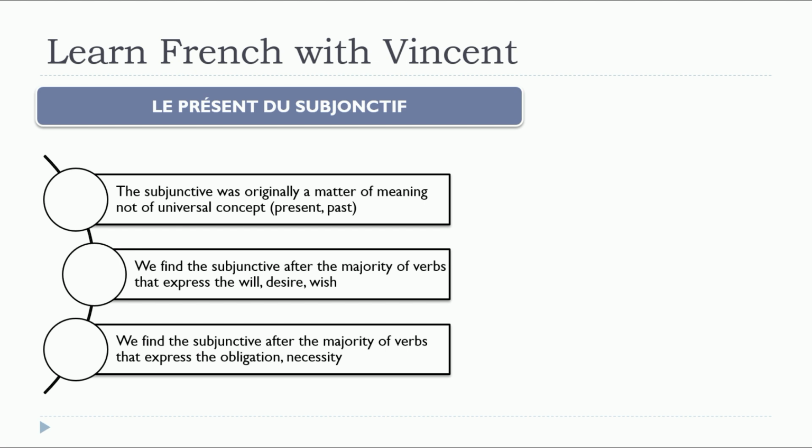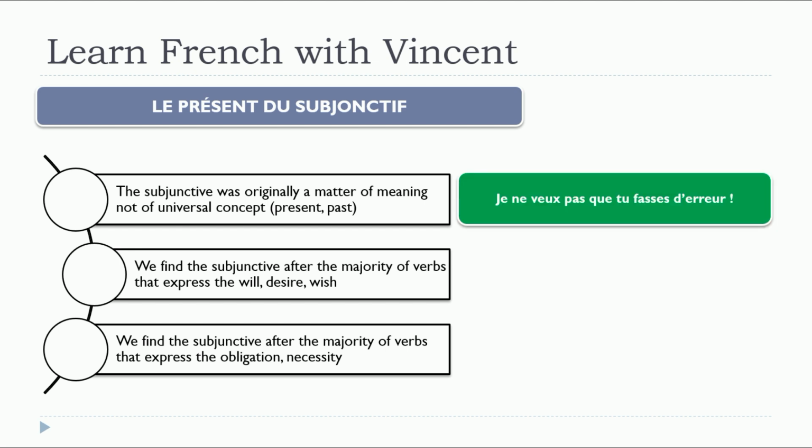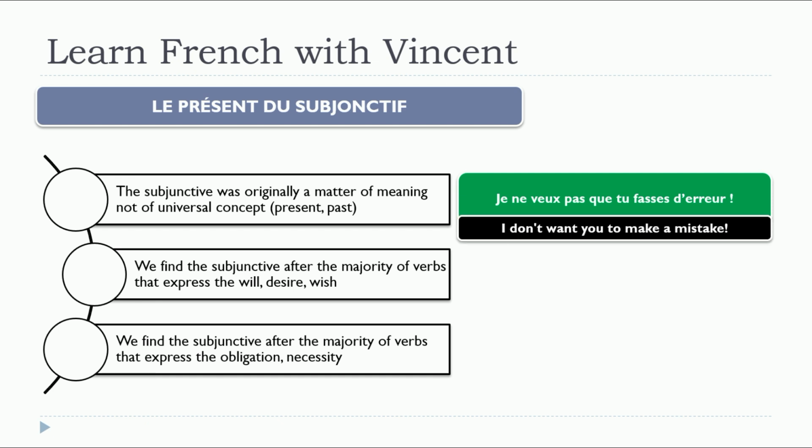We find the subjunctive after the majority of verbs that express the obligation, the necessity. So now let's have a look at the examples. Je ne veux pas que tu fasses d'erreur. So in that situation, you can see that here, tu fasses is the subjunctive form of the verb faire. So it's extremely important to make sure that you will master the subjunctive.